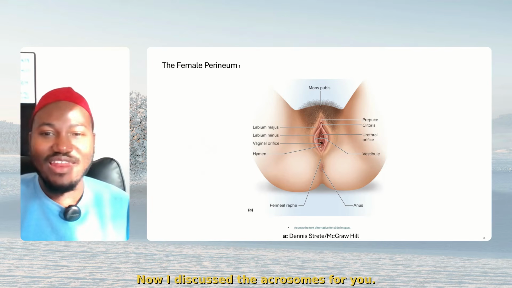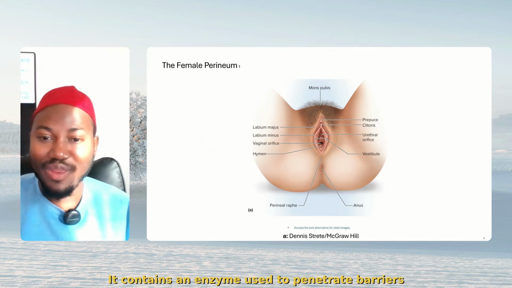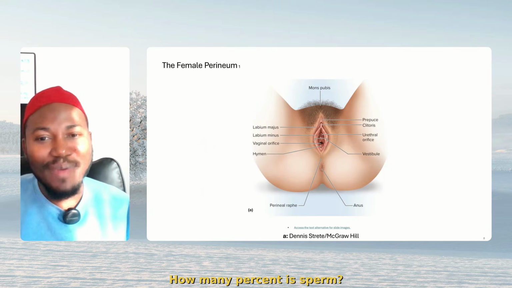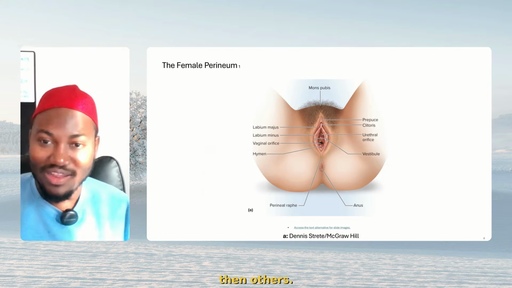I've told you. Now, I discussed the acrosomes for you. It contains an enzyme used to penetrate barriers surrounding the ovum. How many percent is sperm? 5%. I discussed it with you. 60% seminal vesicle. Then others.